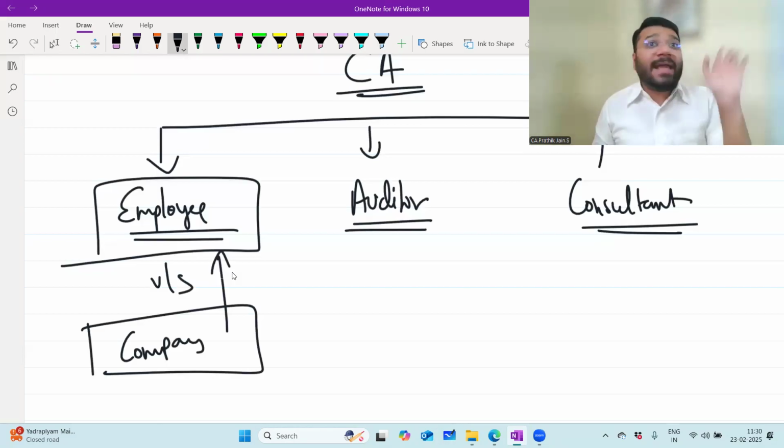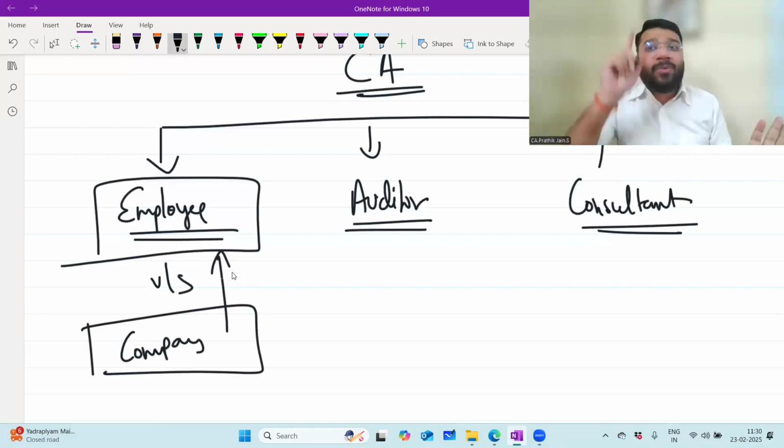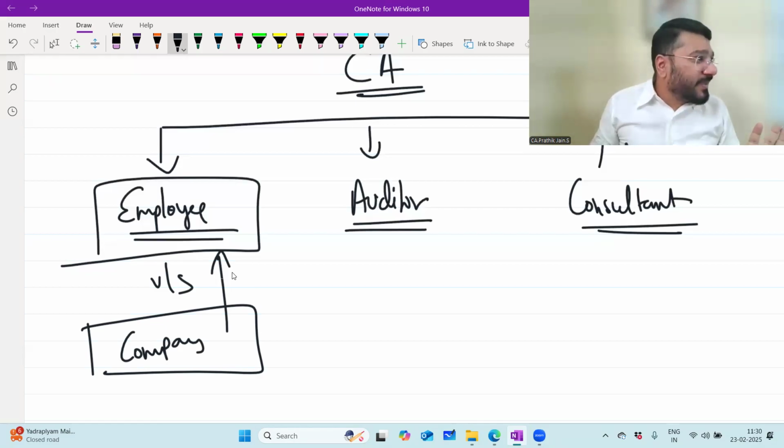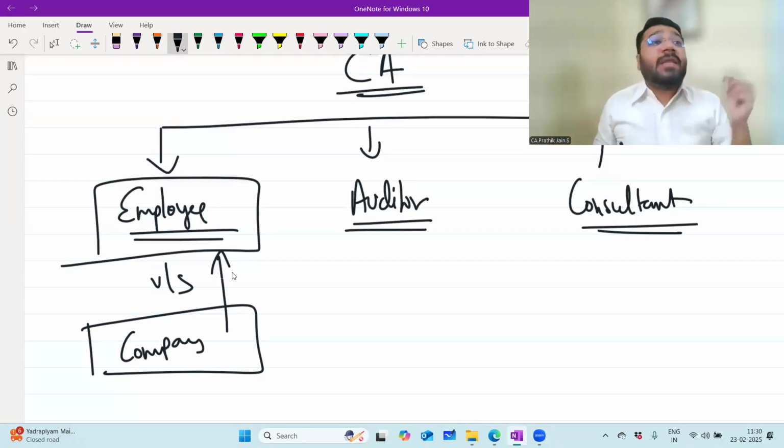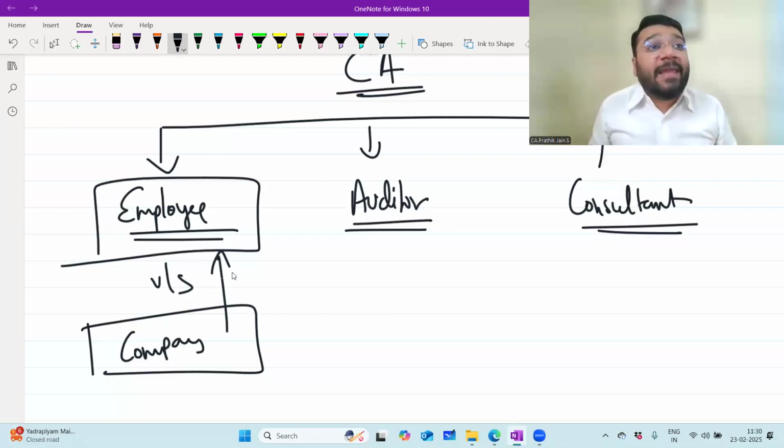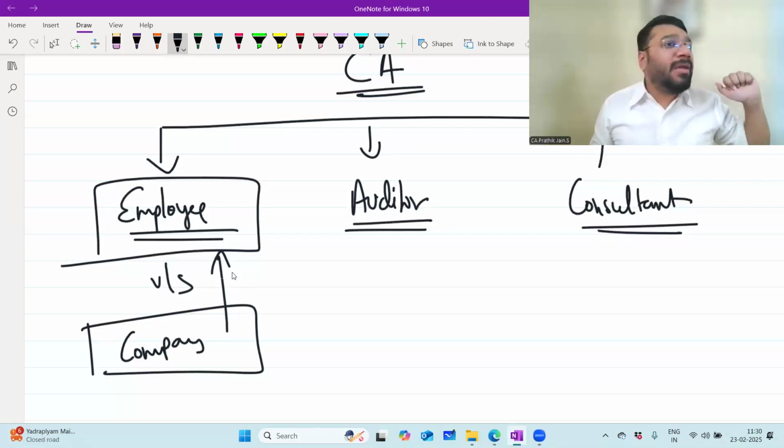Remember, in that company, I was not the director. I was an employee. They didn't give me the director designation. So I was a normal employee. So the salary they paid me will be classified under which category? Employee benefit. Salary and wages.